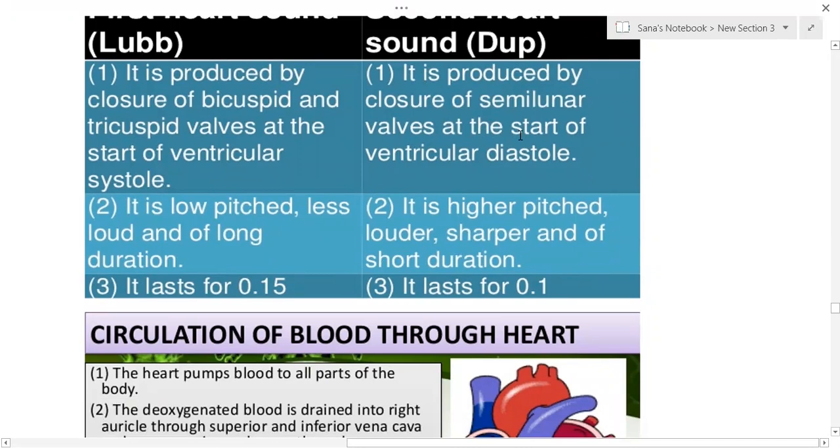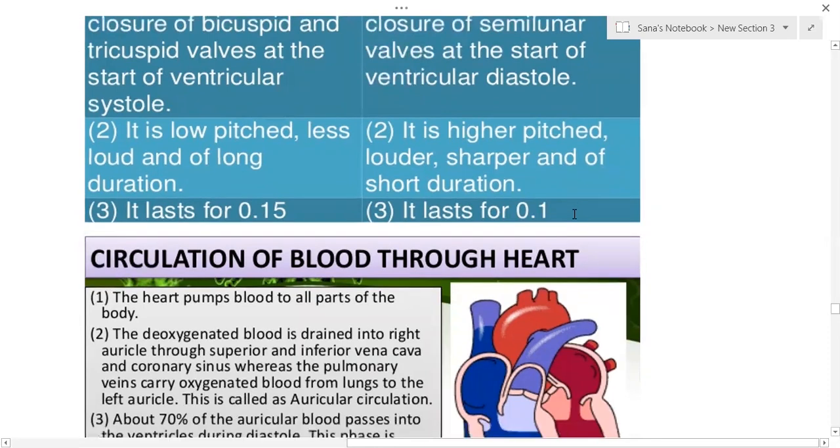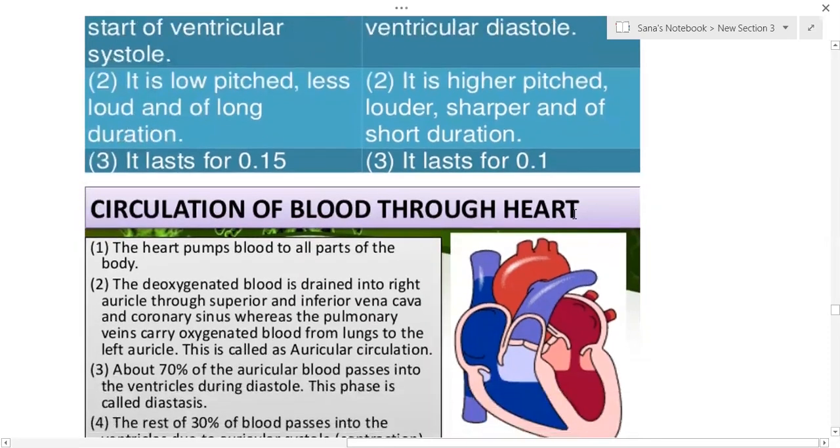Whereas the sound dub is produced by the closure of the semilunar valves. I told you semilunar valves are present on the pulmonary artery as well as the aorta. When these close, there is a sound called dub. It is a high pitch sound. It is louder and sharper, but it remains short in duration, around 0.1 second. Okay, so this is about the two types of heart sounds. Here you should know when each happens, whether it is low pitch or high pitch, etc.